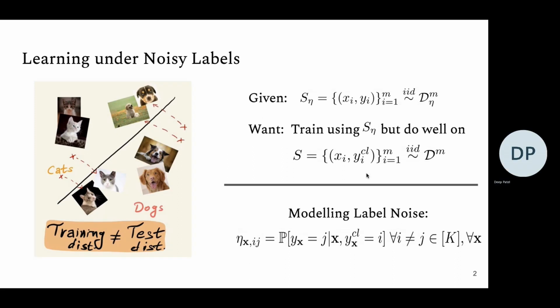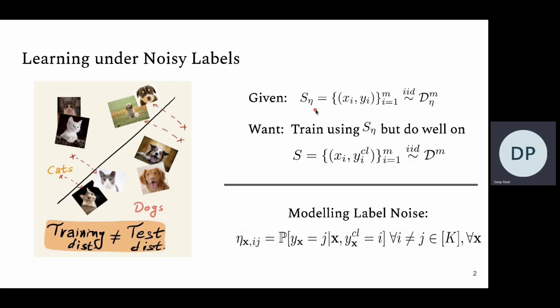Typically deep networks require huge amounts of training data, and this is collected through, say, crowdsourcing or automated web crawling and so on. This inevitably results in labeling errors. So what we are given is a set of data points xi with possibly noisy labels yi. So we are given this noisy training set as eta.